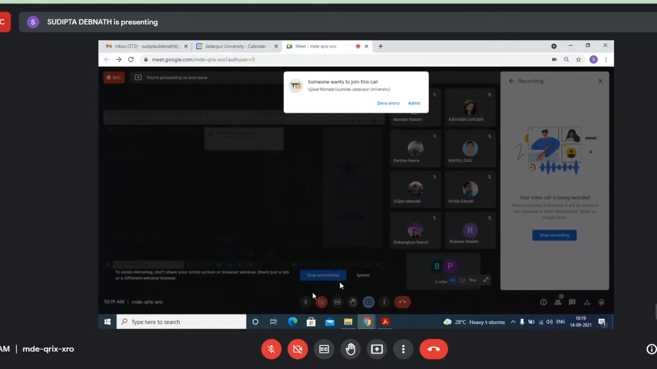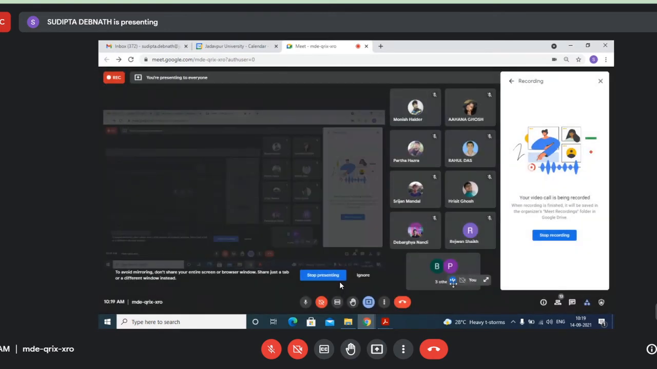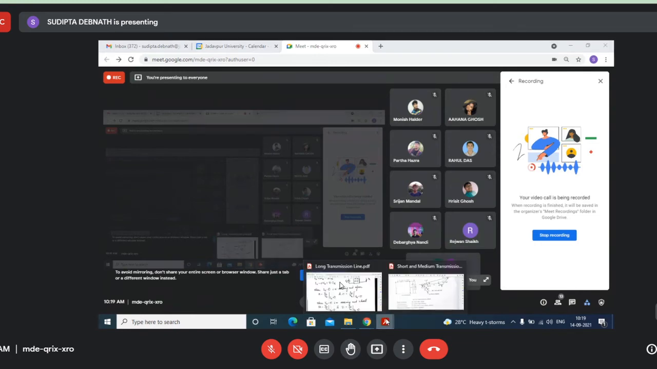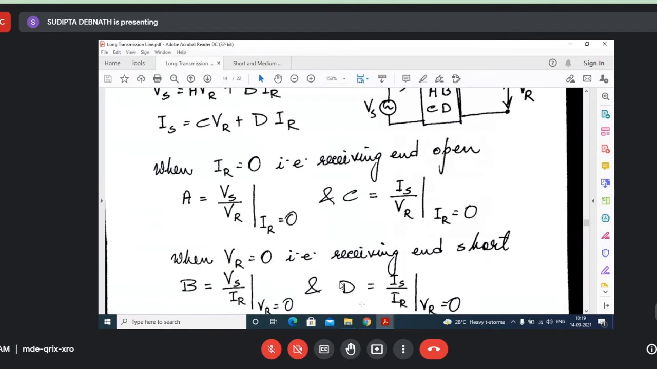Who is coming now? Ujjwal Mondol. After almost 1 hour, Ujjwal is entering. Anyway.